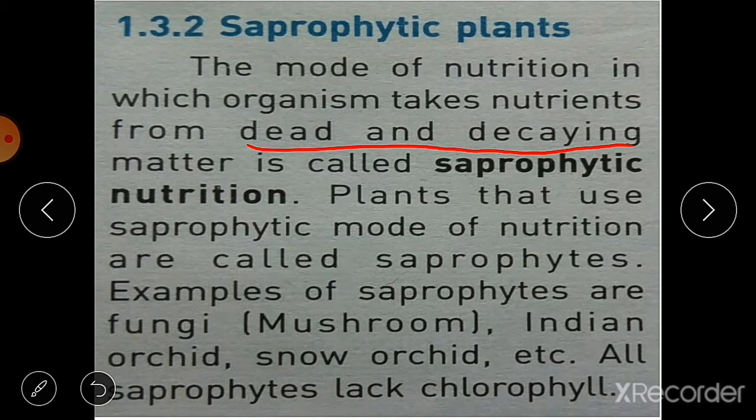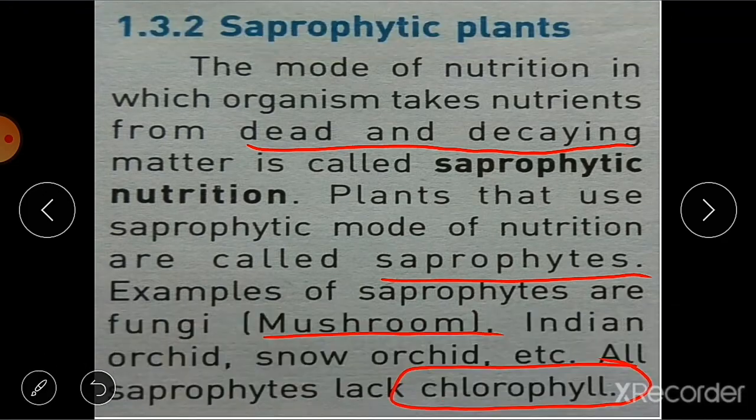The plants that are using this saprophytic mode of nutrition are known as saprophytes. The examples of saprophytes are fungi, or we can say mushrooms, Indian orchid, snow orchid, etc. All saprophytes lack chlorophyll, and that's why they are not able to perform photosynthesis, and that's why they depend on the dead and decaying organic matter for their food.